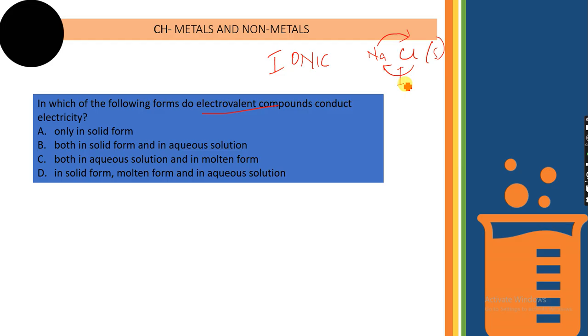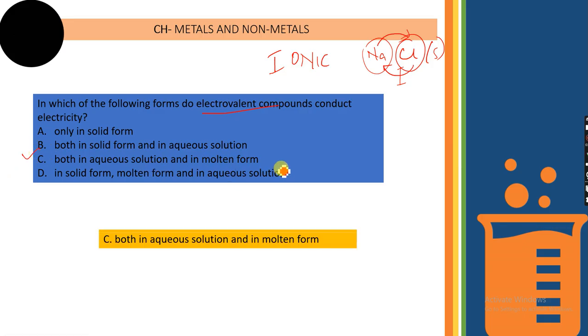So if you have the ionic bond there, that means the ions are not free. If the ions are not free, then you cannot conduct electricity, so you have to break this bond, and this is possible only in molten and aqueous form. In aqueous solution of sodium chloride or in molten form of sodium chloride, the bond will break, and as a result the sodium ions and the chloride ions will be free. So in molten form and in aqueous solutions, the free ions will be available. Only then can electricity be conducted. So in this case option C is the correct one, where electricity can be conducted in aqueous solution and in molten form.